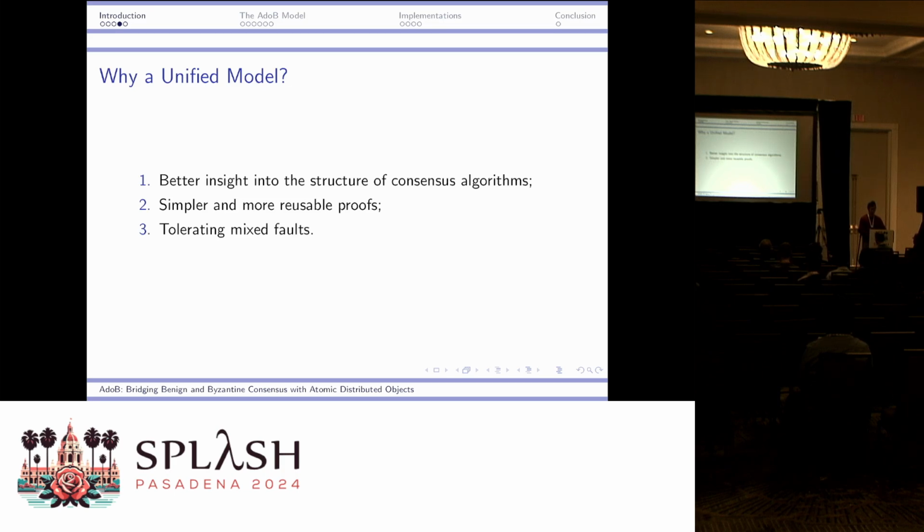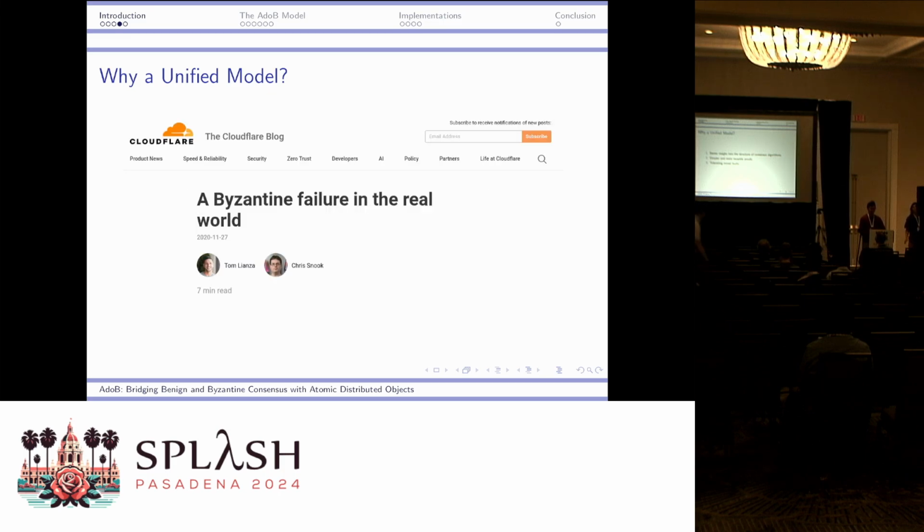Well, the third reason is that in certain cases, you do need to tolerate mixed faults. For example, there is a very famous blog post by Cloudflare. They are using a Raft protocol, which is a benign fault protocol. But it turns out that in certain cases, you do need to add a certain defense against the Byzantine faults. Otherwise, you still don't get deterministic liveness, as is shown in their blog post.